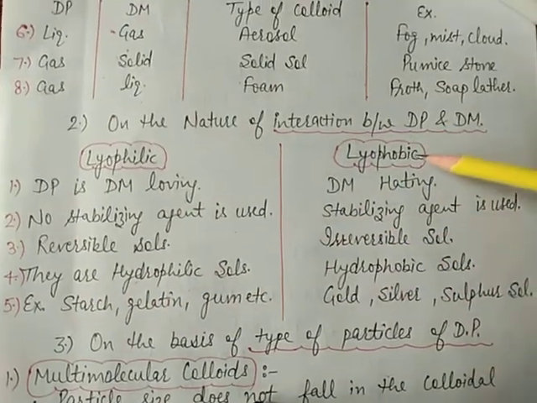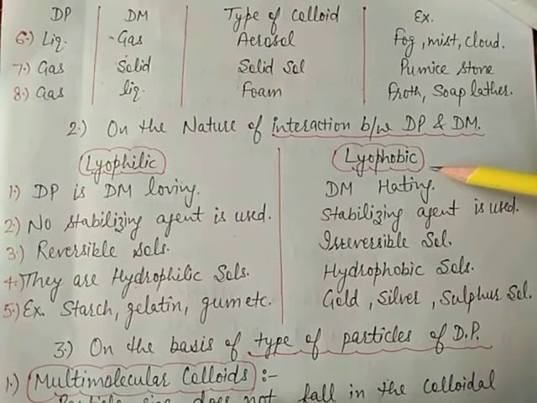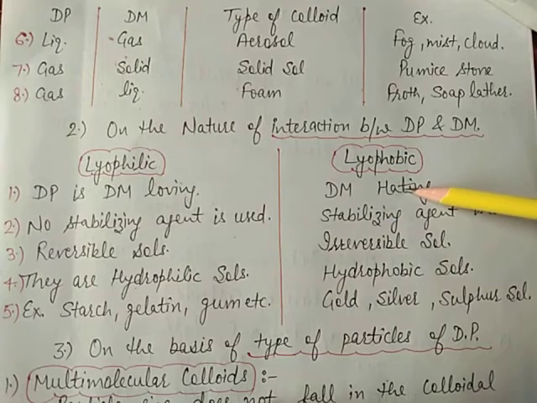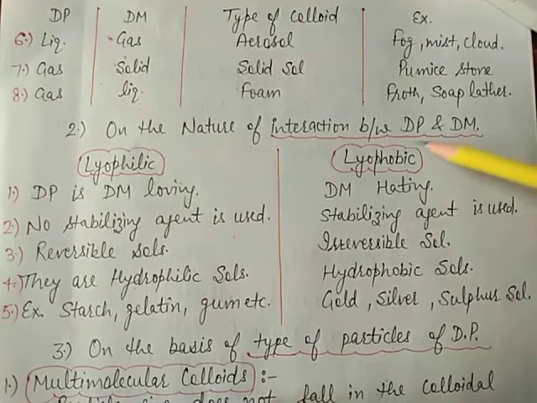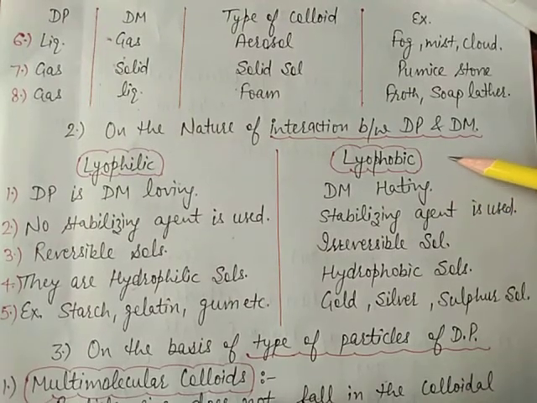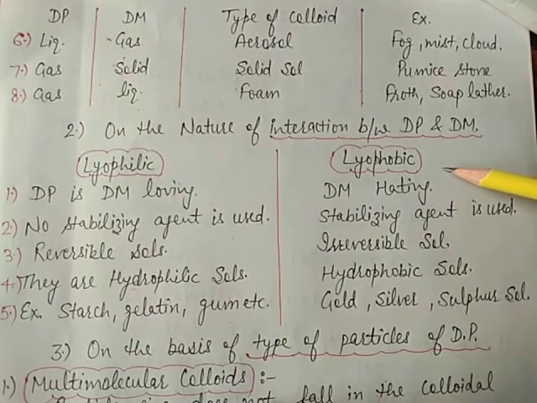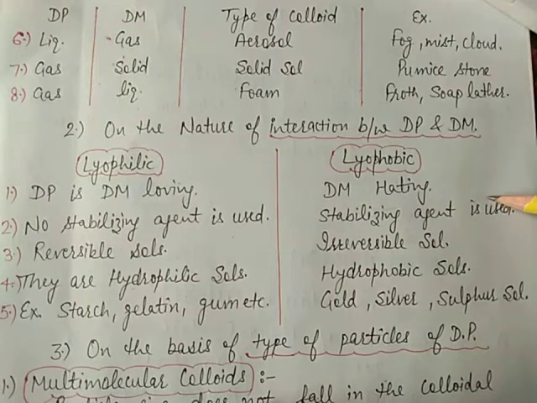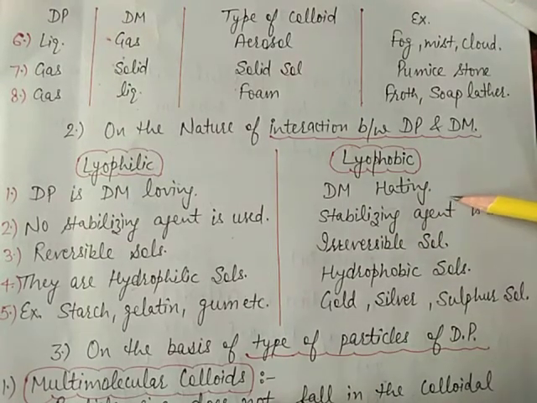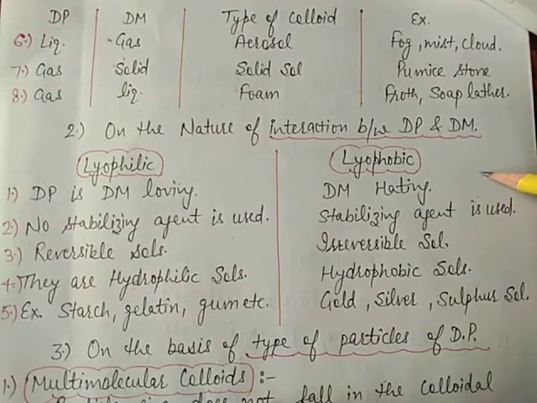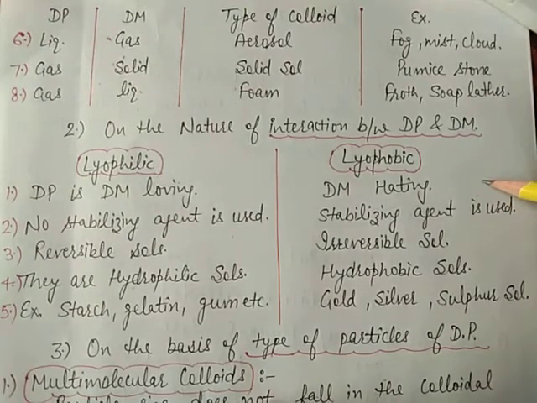Now next is lyophobic. Lyophobic means the dispersion medium is hating. Hating means the particles of dispersed phase have no affinity for the dispersion medium. Means they hate the dispersion medium. A stabilizing agent is used. Means they are not easily prepared and need a stabilizing agent for their preservation.